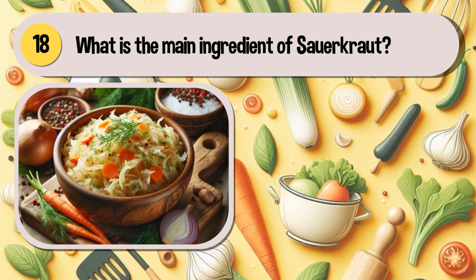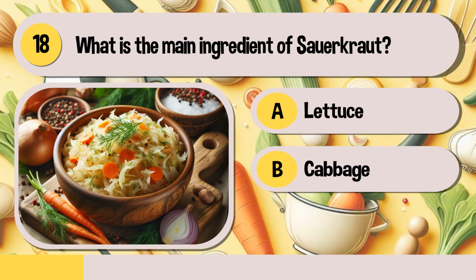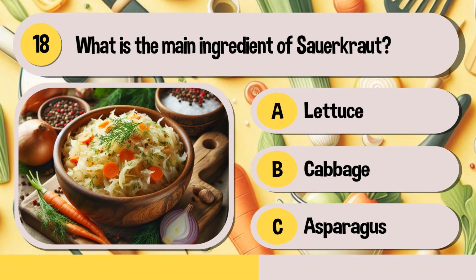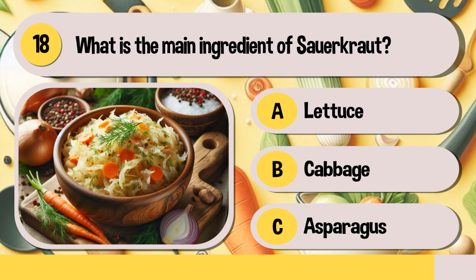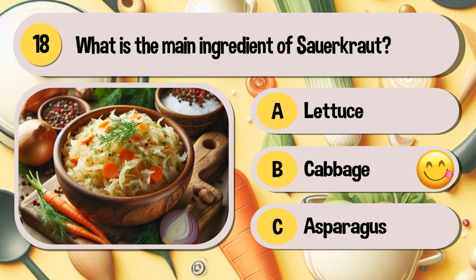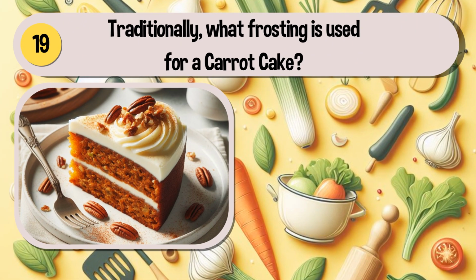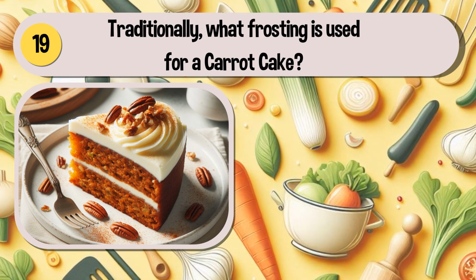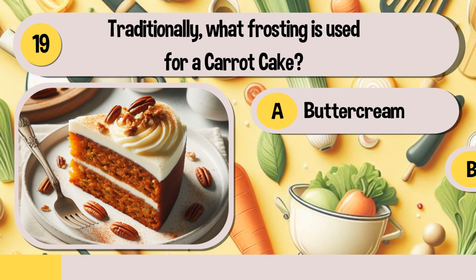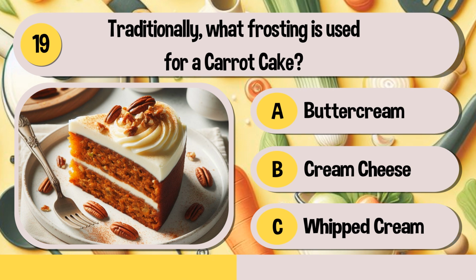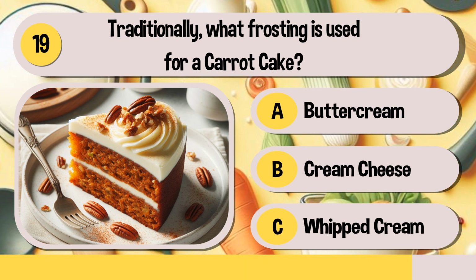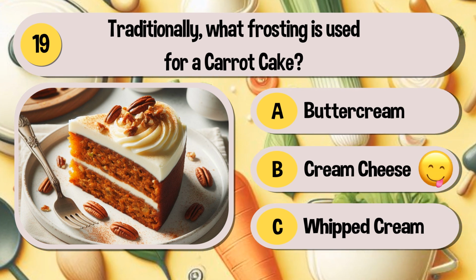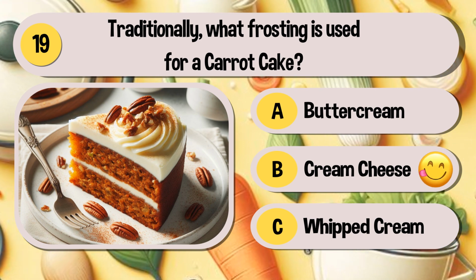What is the main ingredient of sauerkraut? Lettuce, cabbage, or asparagus? Cabbage. Traditionally, what frosting is used for a carrot cake? Buttercream, cream cheese, or whipped cream? I will have cream cheese on my carrot cake.